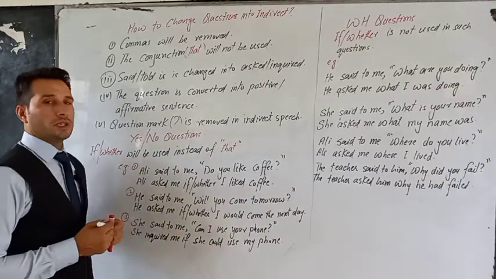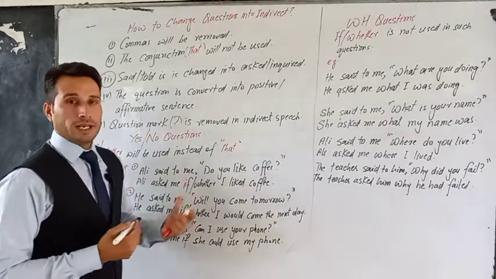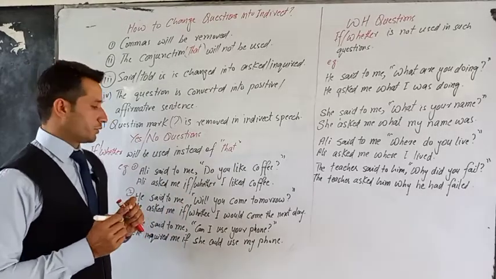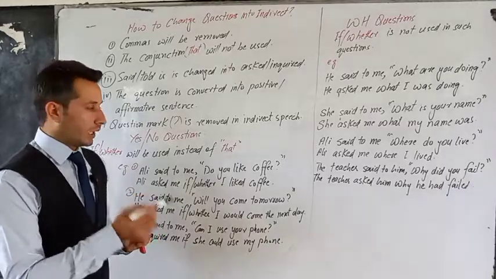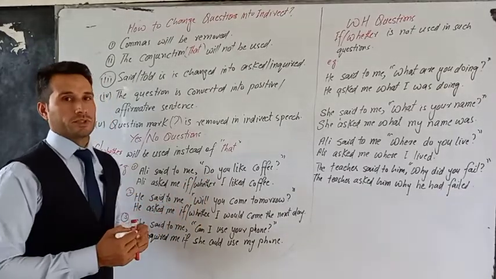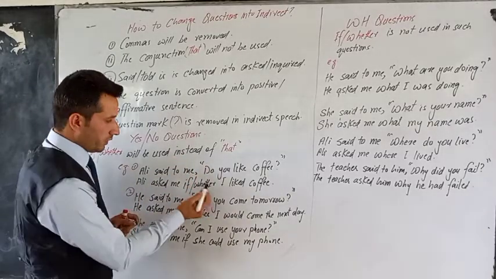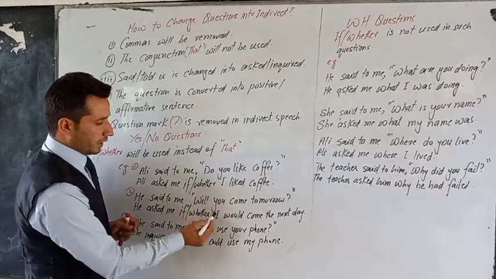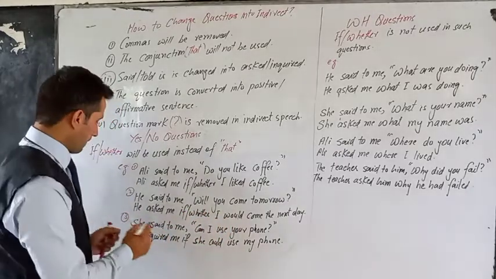What do we do when we convert a question into an indirect, affirmative sentence? The only difference is that we place the helping verb after the subject, while in a yes-no question, the helping verb is placed before the subject. So we only move it after the subject. You can see here, we do not have a helping verb in past simple, but here will is moved, like would, and placed after the subject.